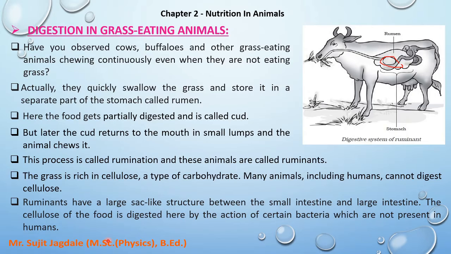Again the stomach is there, then the small intestine, large intestine, and the process ends at the anus. So the remaining part is similar to that of humans, but the only difference is the digestion of cellulose by grass eating animals, and that they have the ability to carry out rumination, so they are referred to as ruminants.